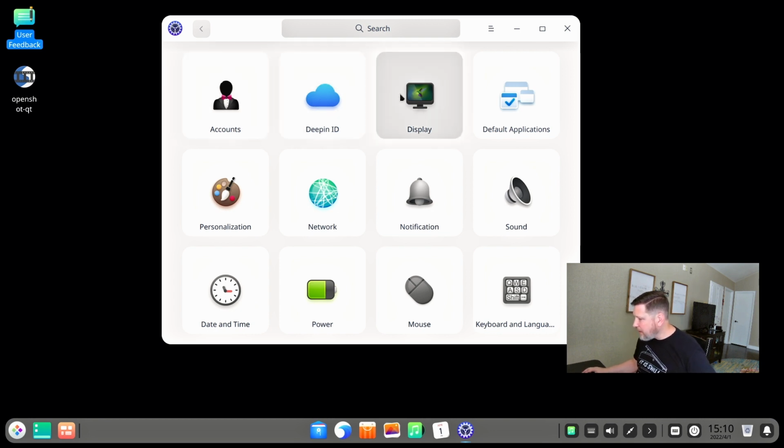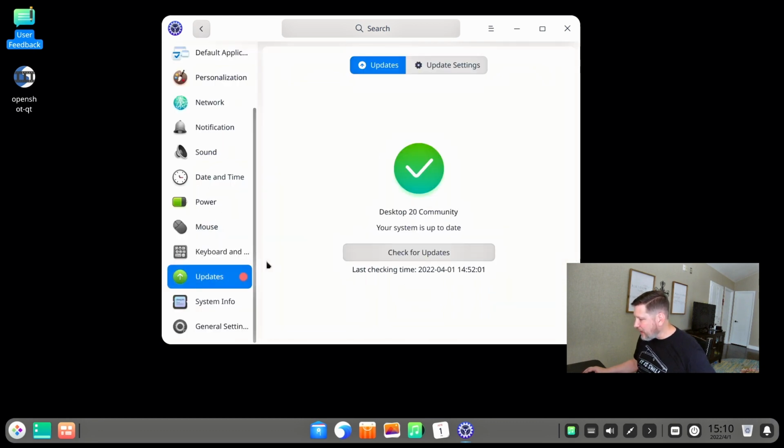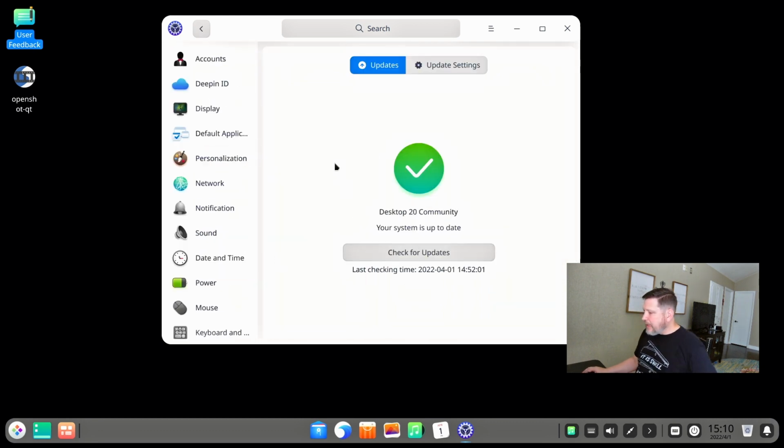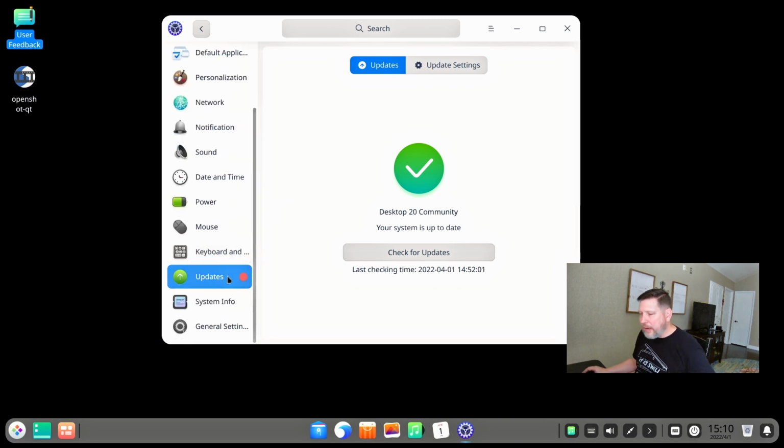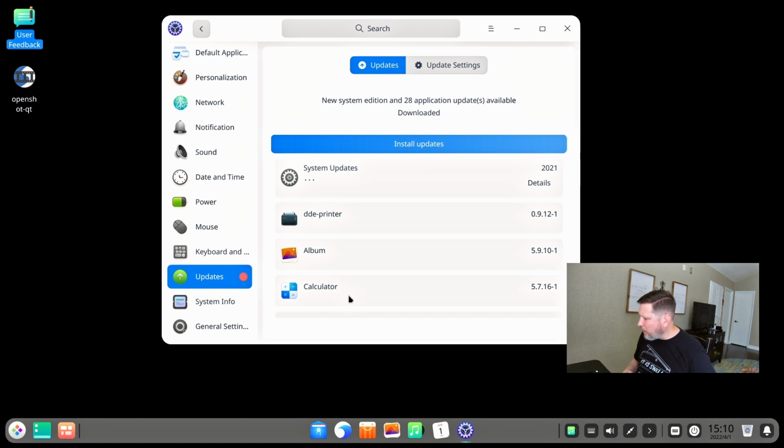Okay, accounts, Deepin ID, display, personalization. You can read all of that. It's telling me there's an update. Check for updates. It says when I first got on, it showed that there were updates. There's a little red dot that makes me think there's an update, but it says your system is up to date. And then when I was in the software center, it looked like it needed some updates. So let's see which one it is. There are some system updates.